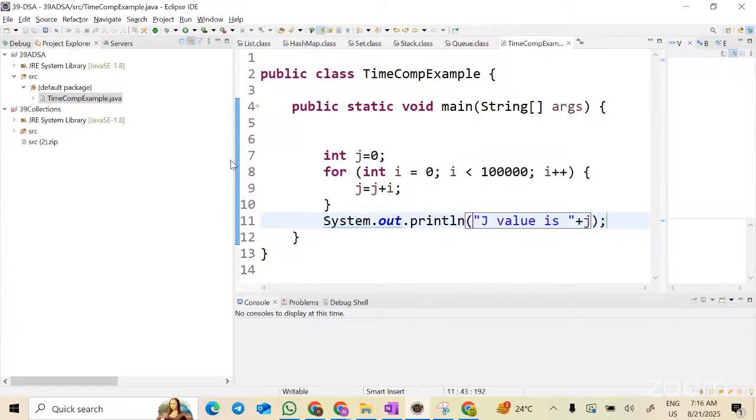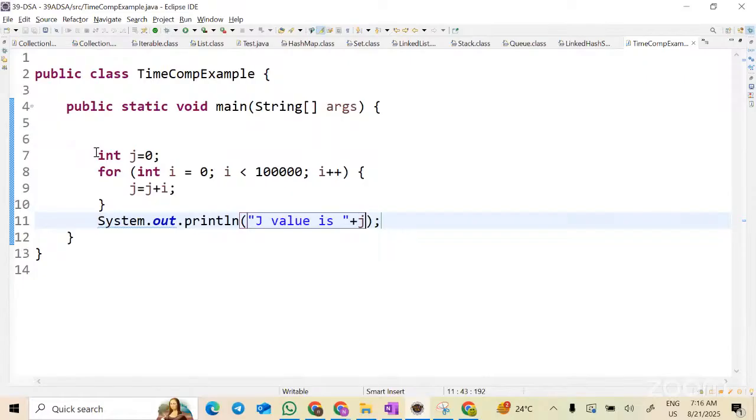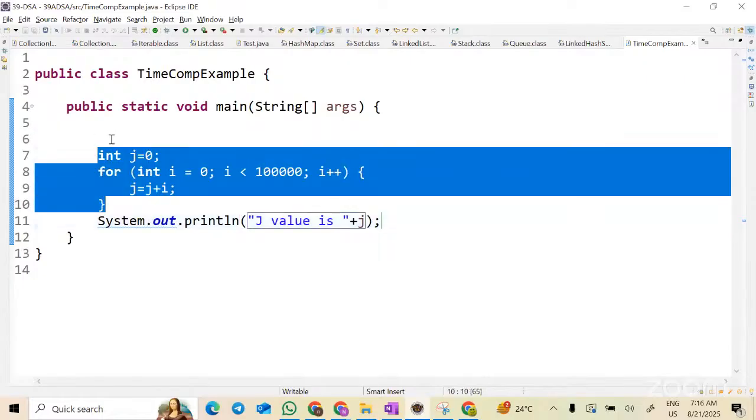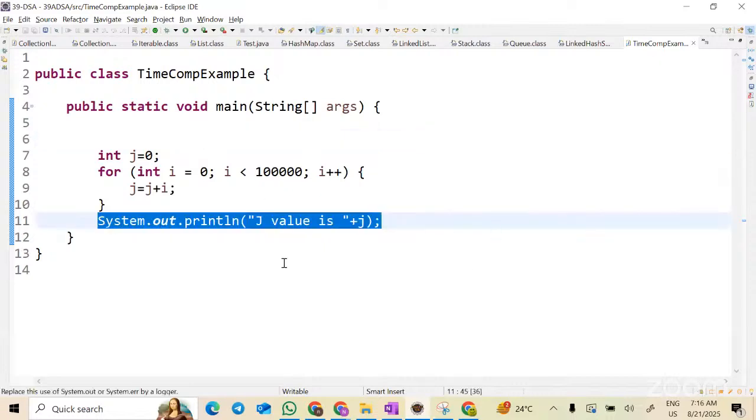Not only about this program, for example, you are going from your home to office. How do you know the time taken by your travel? Ending time minus starting time, or starting time minus ending time, and you take the modulus. Agree? So same thing. So the time taken by this program is what? Before I start I equal to 0, I need to know what the time is. After this line, I need to know what the time is. I should do the difference so that I will get the time taken by the program. Does everyone agree with me?